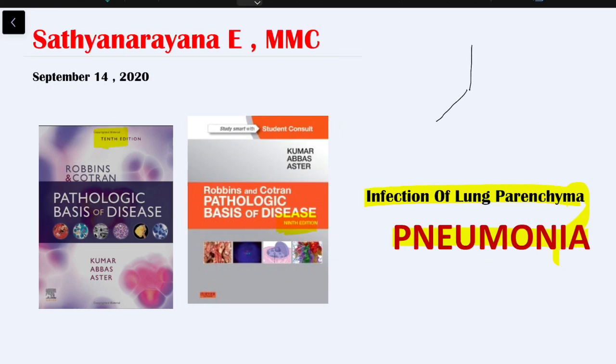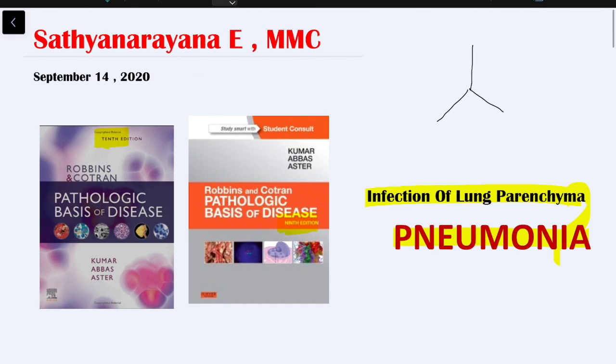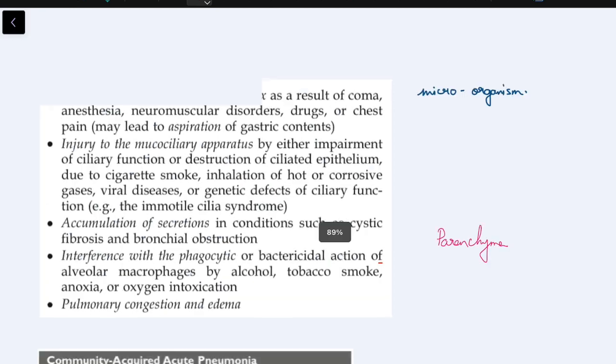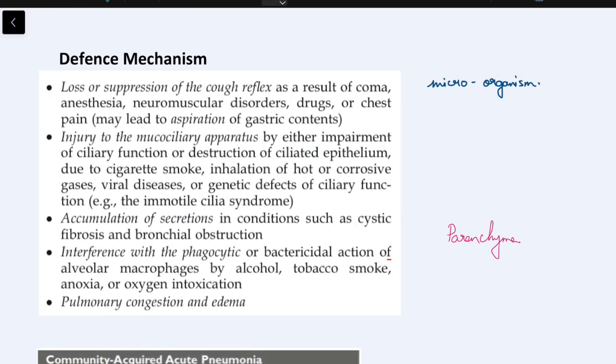Firstly, parenchyma is the functional unit of the lung, which is nothing but the respiratory bronchioles, alveolar duct and alveoli. All the tissue other than this is interstitium. And we all know that we have a lot of blood vessels and a rich supply of lymphatics in the interstitium. To cause an infection, these microorganisms have to reach the parenchyma first.